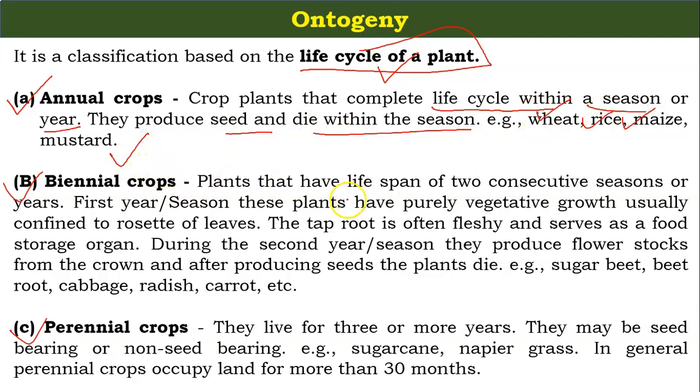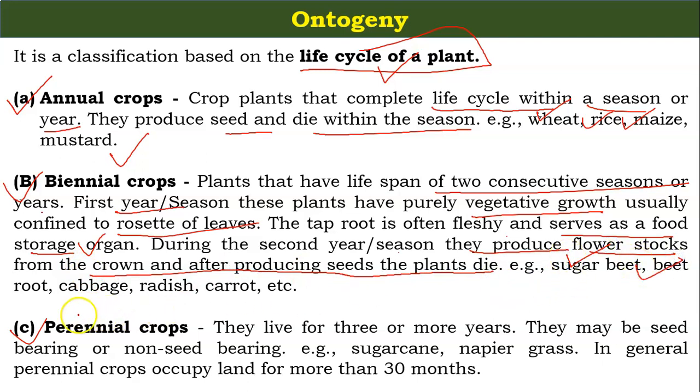What are the biennial crops? Plants that have a lifespan of two consecutive seasons or years. In the first year, these plants have purely vegetative growth, usually confined to a rosette of leaves. The taproot is often fleshy and serves as a food storage organ. In the second year, they produce flower stalks from the crown, and after producing seeds, the plants die. Examples are sugar beet, root crops, cabbage, radish and carrot.